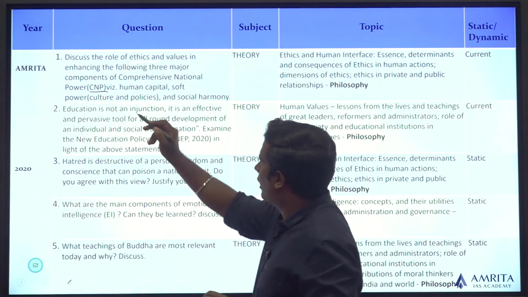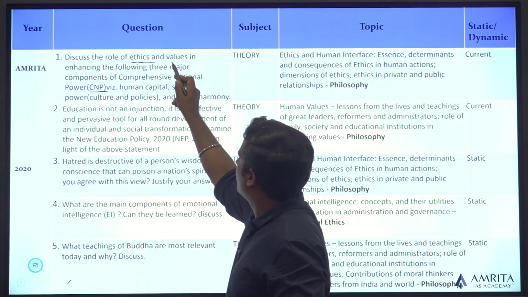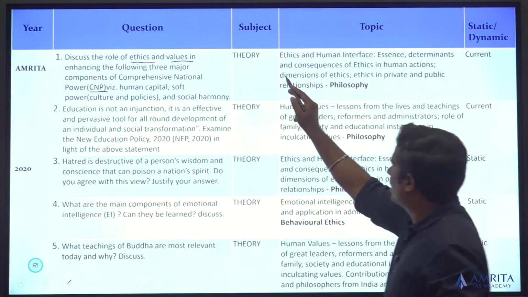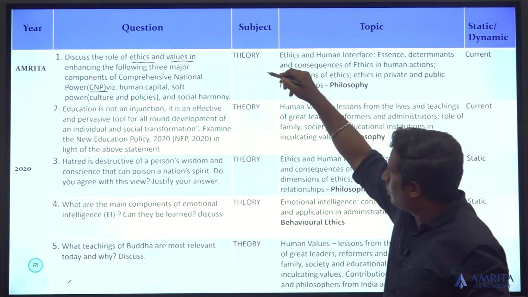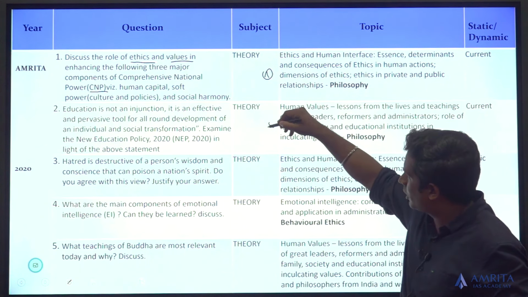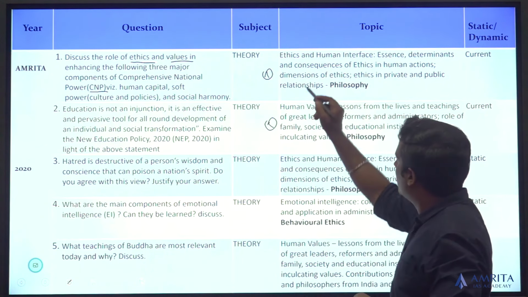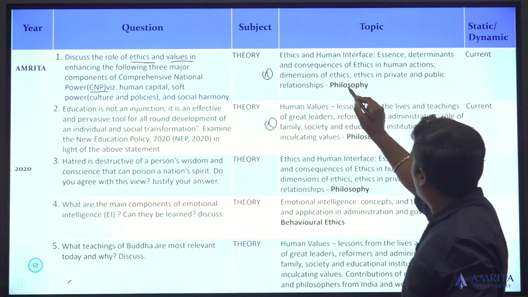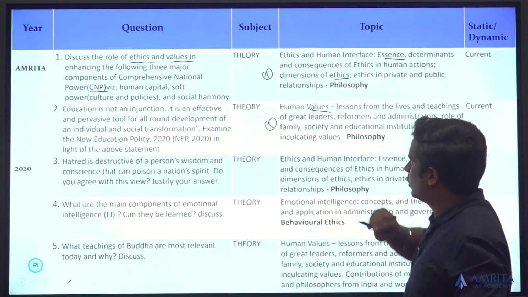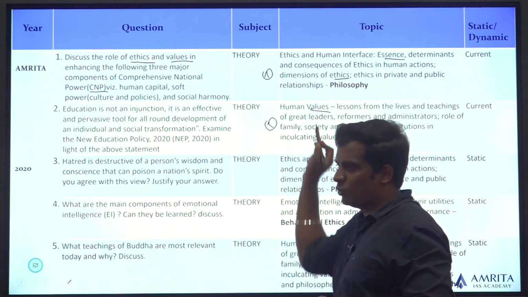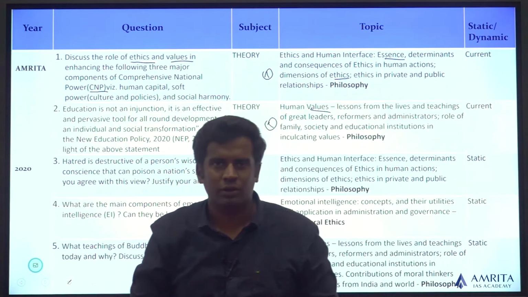Again, look at how this question is. Role of ethics, values. It's a theory part. Look at the syllabus. Syllabus topic number 1. This is also syllabus topic number 1. If you have the ethics syllabus, you will see that the ethics and human interface has dimensions of ethics, essence of ethics, and human values also as part of it. So both of them fall under the same topic.